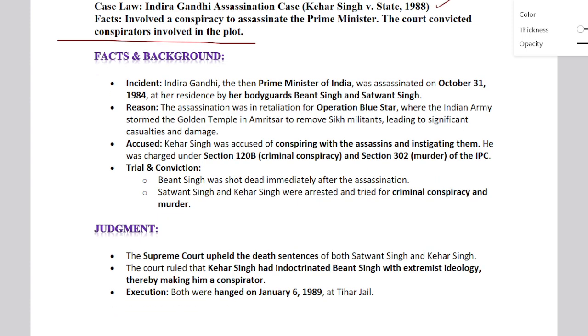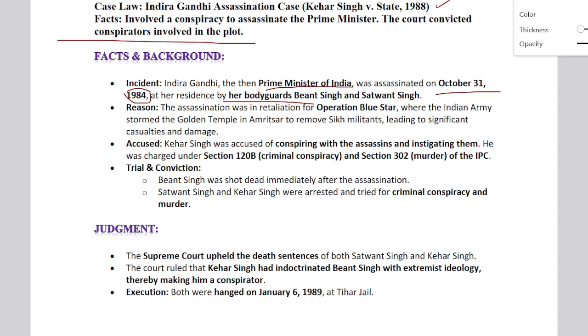In this case, as you all know, the Prime Minister of India was assassinated on October 31, 1984, by our own bodyguards, Beant Singh and Satwant Singh.